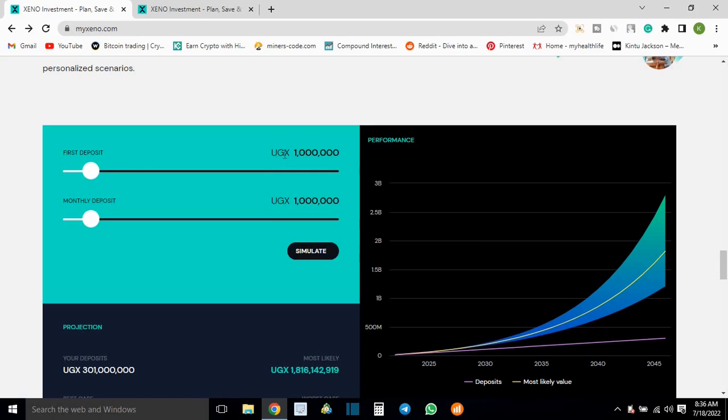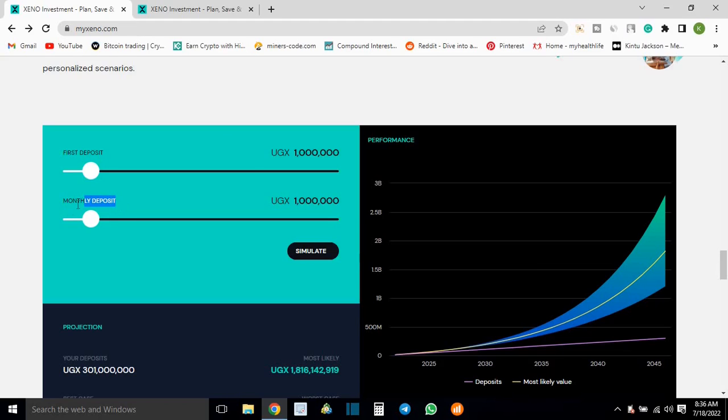So if we say we would start investing with 1 million Ugandan shillings, then you have monthly deposits. If you're buying stocks, maybe you're doing dollar cost averaging, right? Or if you're investing in any other markets, you commit yourself that within this time interval, you'll be depositing a certain amount of money. So you want to keep investing so that your future could have a lot more returns, right?